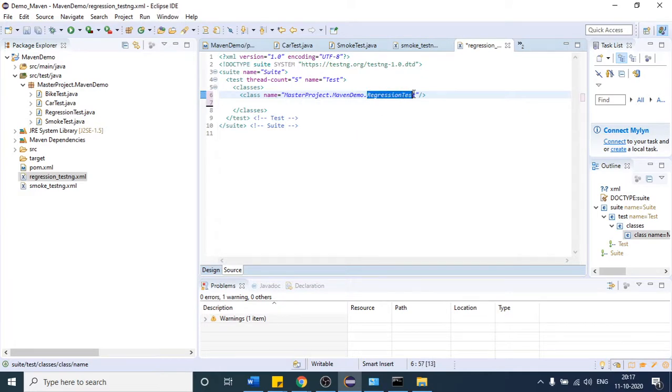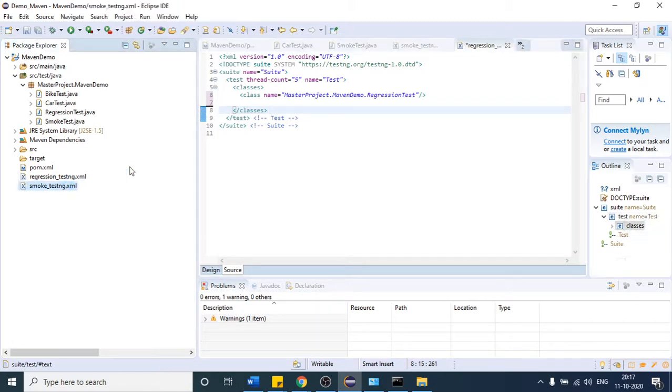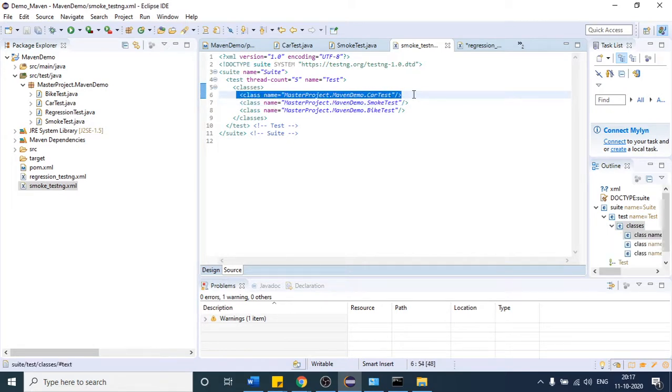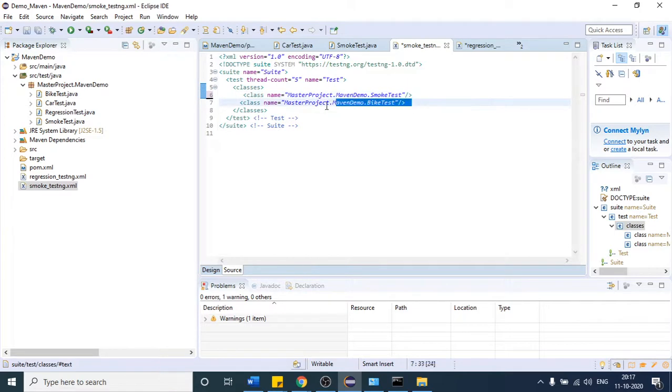So I am just saying that if you trigger this testng XML, then only regression test cases are going to execute. And if I open this other one, yeah, fine. In this XML I will only have the smoke test case. So remove everything and just place my smoke test.